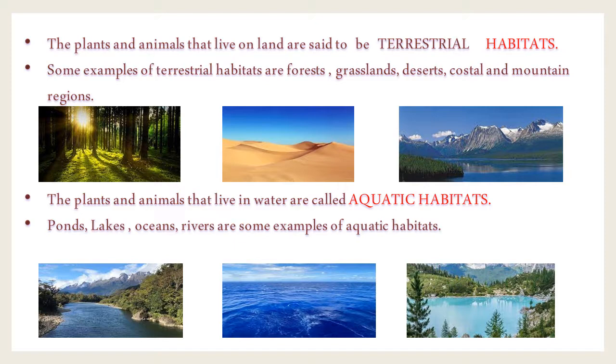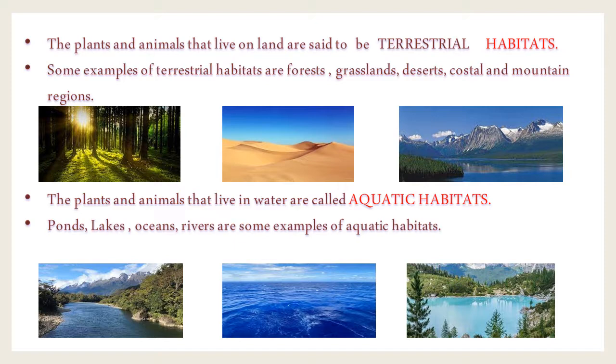Observe the images given below. These are all terrestrial habitats.